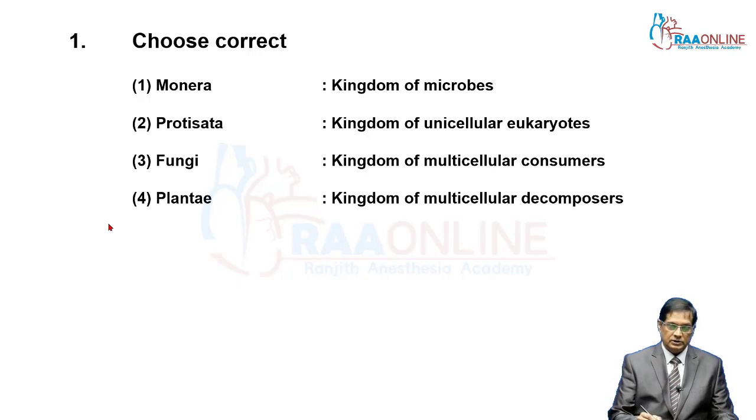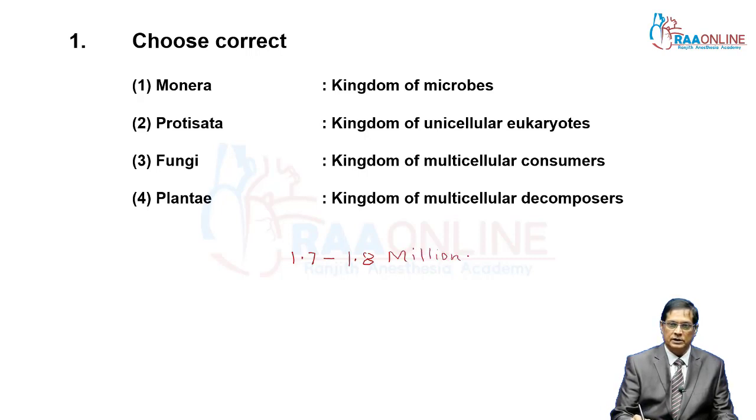Actually, the number of organisms, the number of different types of species in this world which are discovered so far, is 1.7 to 1.8 million. This is the number of species which are already discovered, described as well as named.